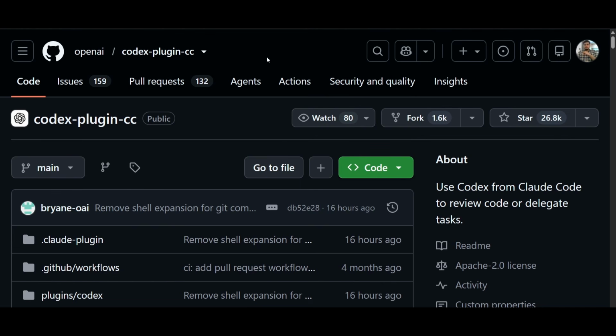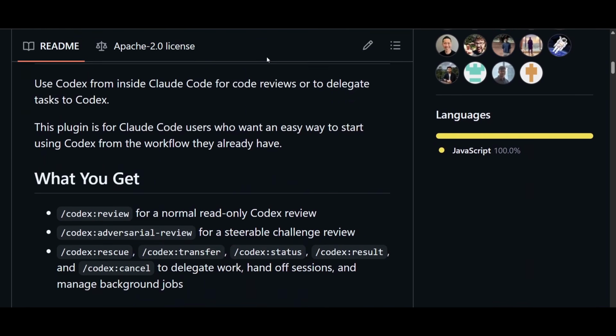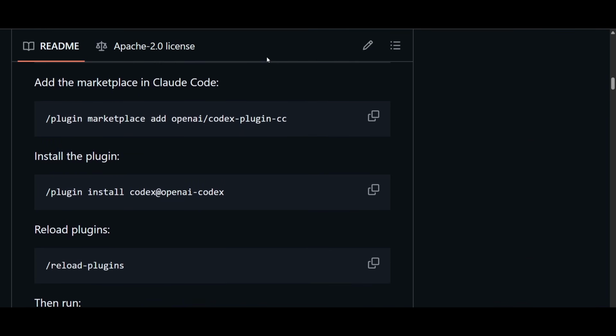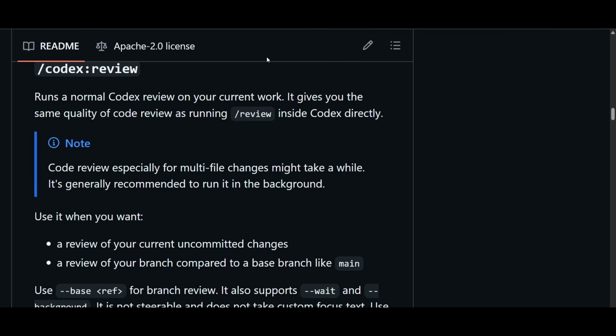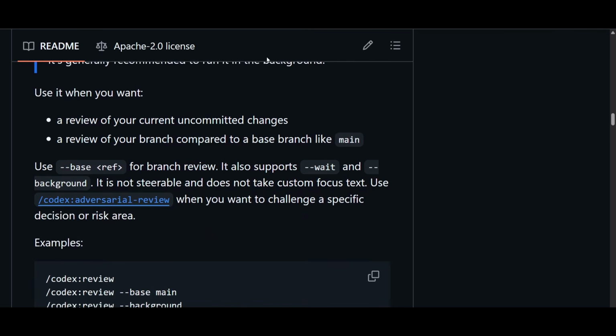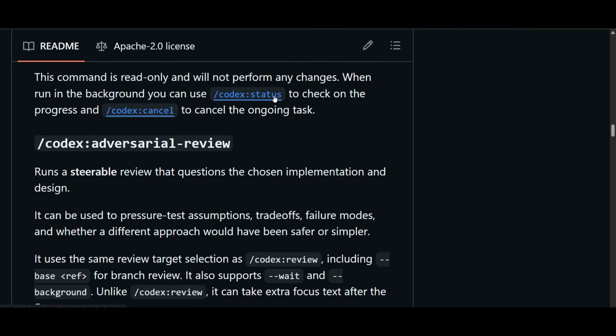So instead of switching between different tools, developers can ask Codex to perform in-depth code reviews, generate or debug code, investigate failing tests, or provide an adversarial review that challenges the design decisions and uncovers potential security, reliability, and performance issues. The plugin also supports background execution, enabling long-running coding tasks to continue while developers keep working. By combining Claude's collaborative coding experience with Codex's specialized code reasoning capabilities, the plugin solves the common problem of fragmented AI-assisted development.